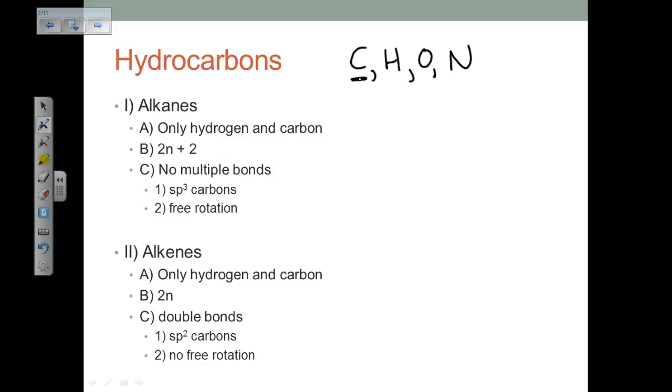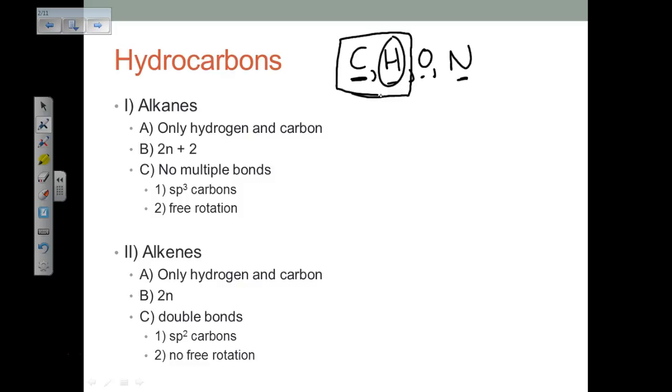There are some minor exceptions, but for the most part, organic compounds are those that contain carbon. Typically, they contain other things like hydrogen, sometimes oxygen, sometimes nitrogen. But hydrocarbons are those organic compounds that contain only carbon and hydrogen.